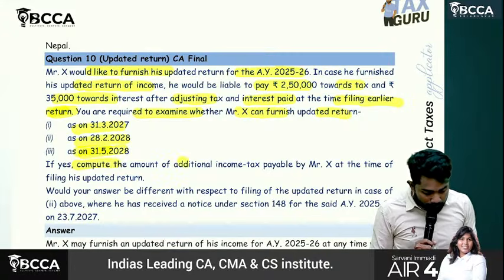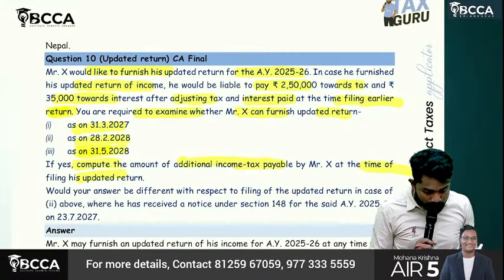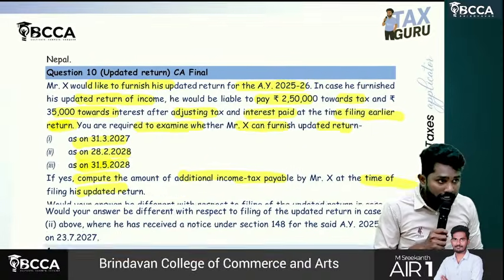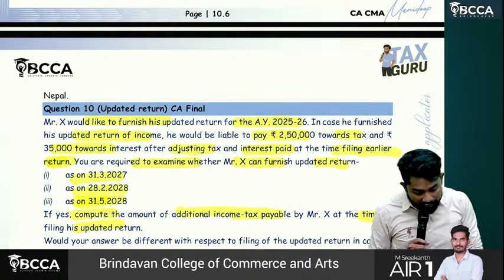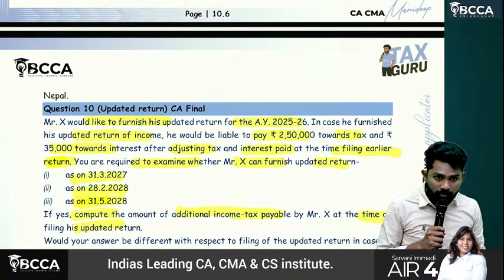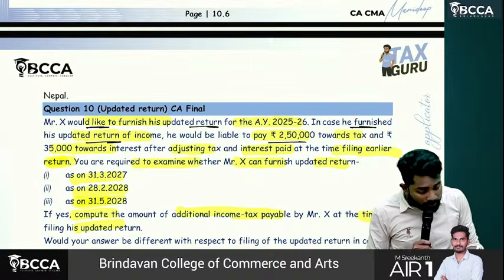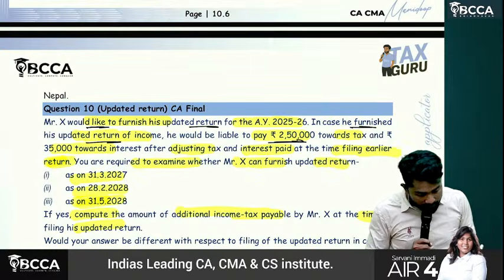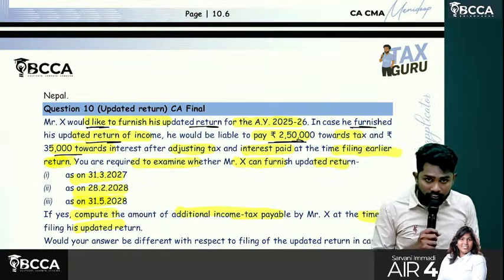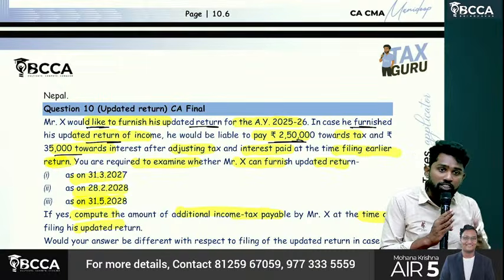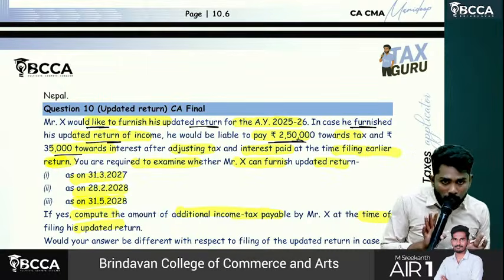If yes, compute the amount of additional income tax to be paid along with the updated return. Sir, they have already given us normal tax to be paid. See, X would like to furnish an updated return. In case he furnishes it, he has to pay how much? 2,50,000. And interest how much? 35,000. So they already said normal tax. We need not compute what this normal tax is.